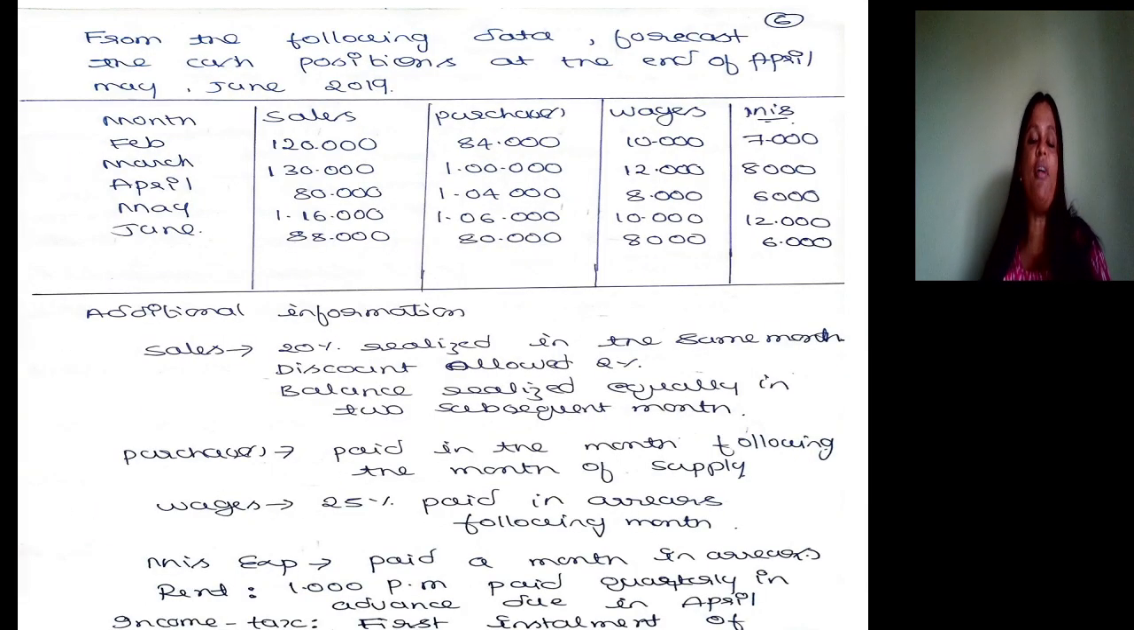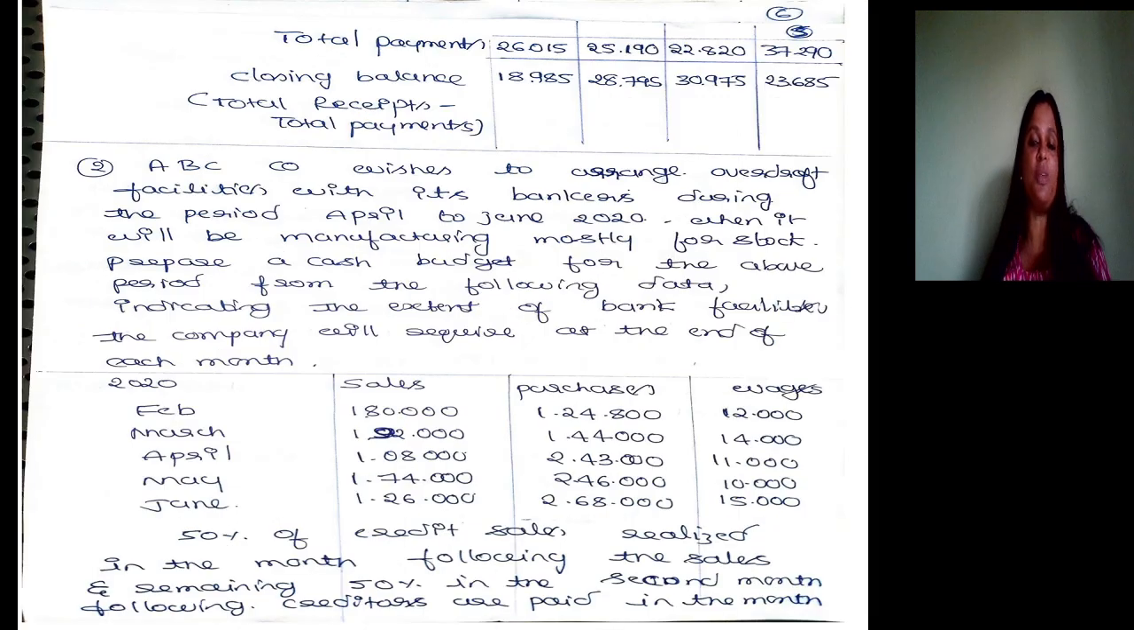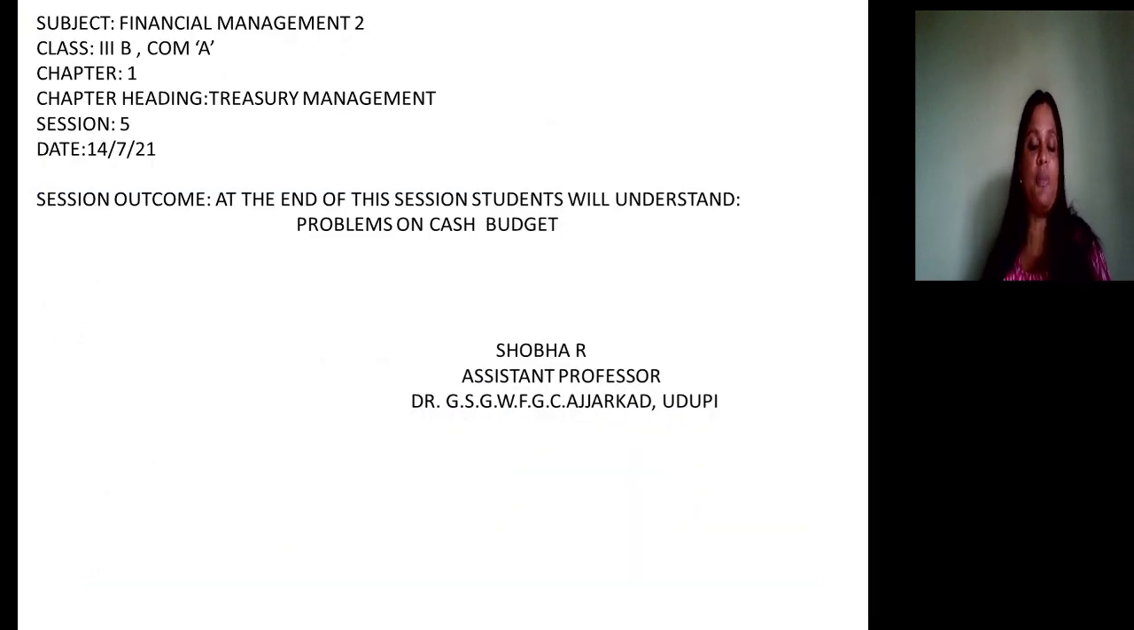So this is how to prepare a cash budget. So far we have solved 3 problems on cash budget. We will see the remaining problems in the next session.